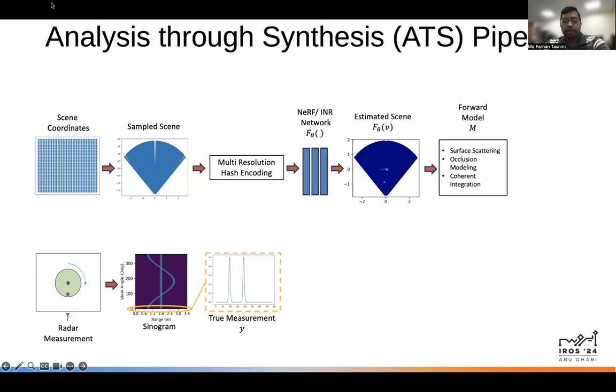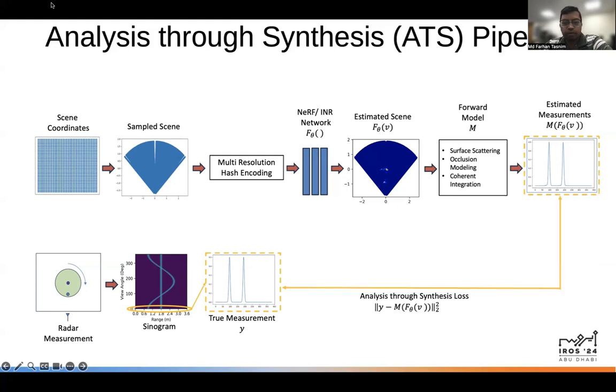These predicted scatterers are then used to generate radar measurements, that is, each scan in the sinogram, through our differentiable radar forward model. Training the network involves minimizing the loss between the synthesized measurement m f theta of v and the actual radar measurements y for each scan in the sinogram. In summary, our pipeline leverages a neural network to predict scene scatterers and synthesizes radar measurements over time using a differentiable radar forward model.